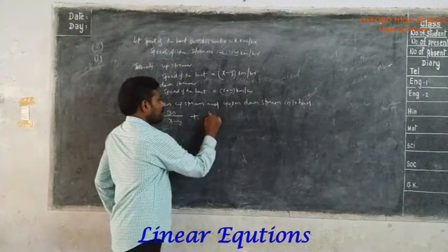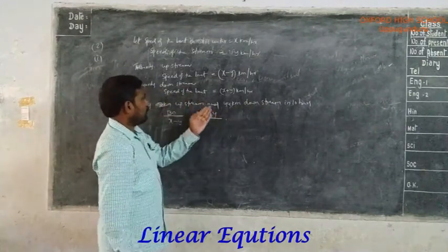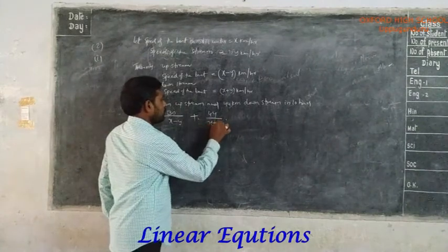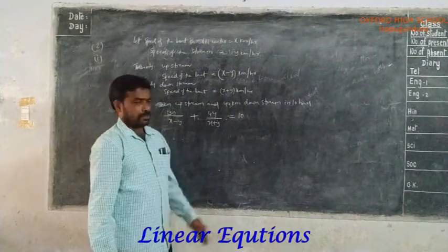Distance 44 kilometers by, towards downstream, what is the speed of the boat? x plus y. This total time is 10 hours.